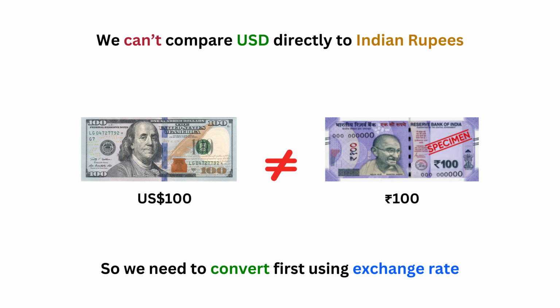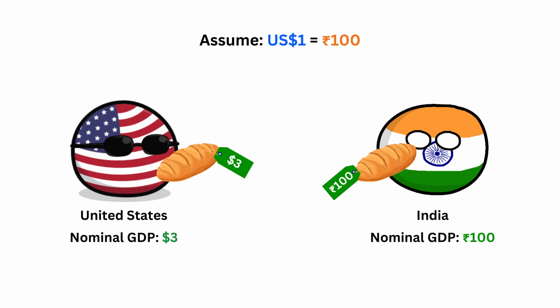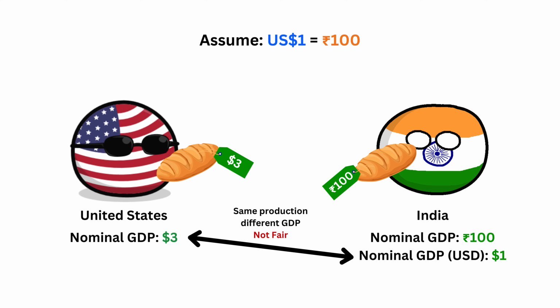However, we can't compare rupees directly to dollars, so we need to convert the prices using the exchange rate. Let's assume the exchange rate is $1 US equals 100 Indian rupees. India's nominal GDP for bread in US dollars would be $1, while the US, which produces the same one loaf, has a GDP of $3.